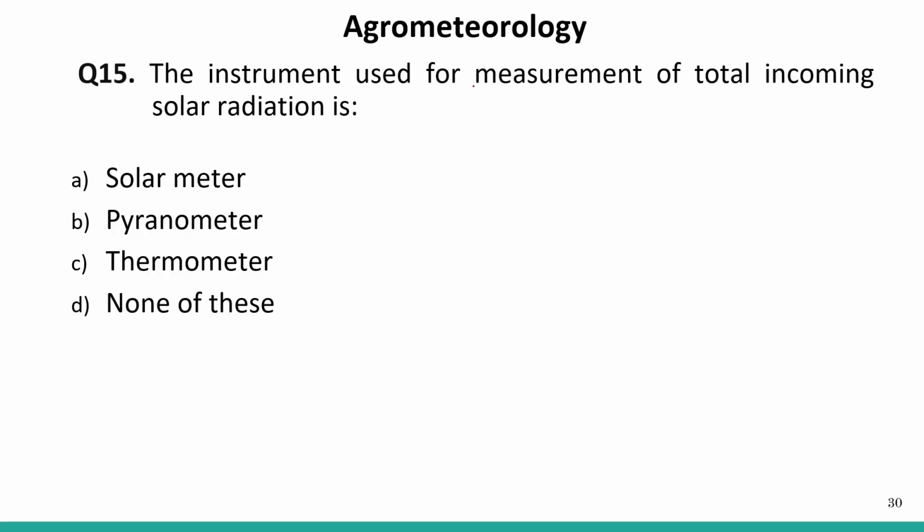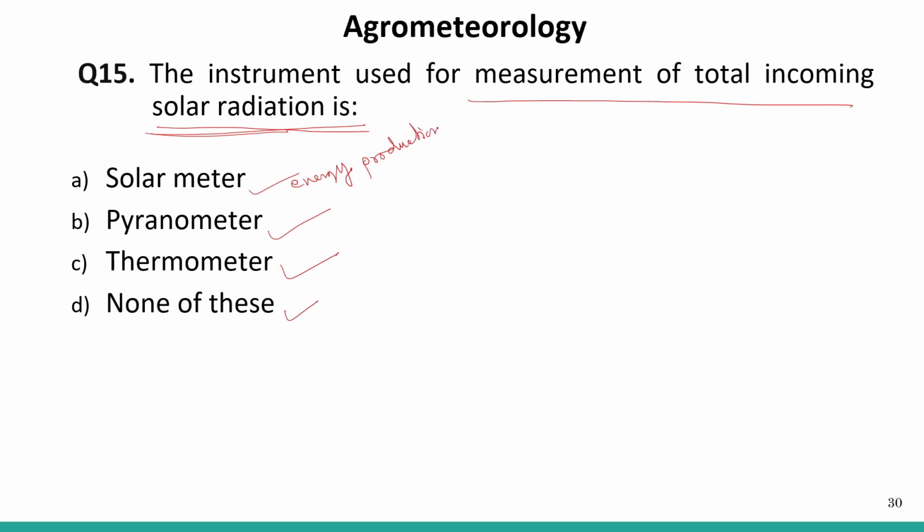Next question. The instrument used for measurement of the total incoming solar radiation. Okay. Solar meter, pyranometer, thermometer, none of these. Okay. So solar meter is used to measure the energy production of a system, right?